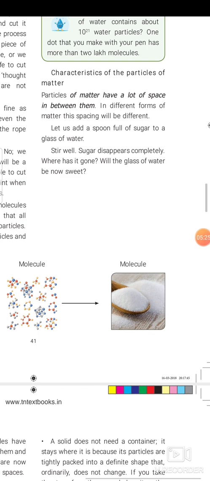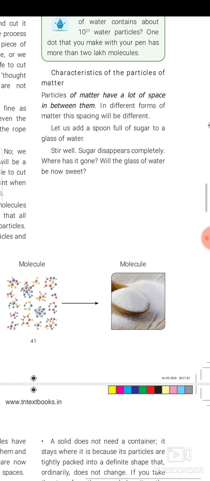Now we are going to classify solids, liquids and gases on the basis of two important factors. One is the way the particles are arranged. The second one is the way the particles attract each other. Okay, so that's what is given under the topic characteristics of particles of matter.